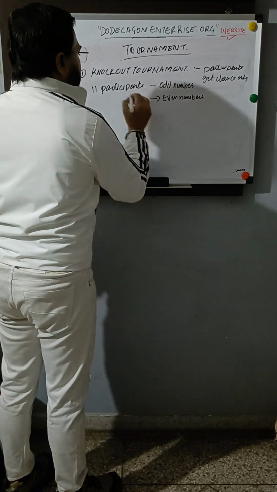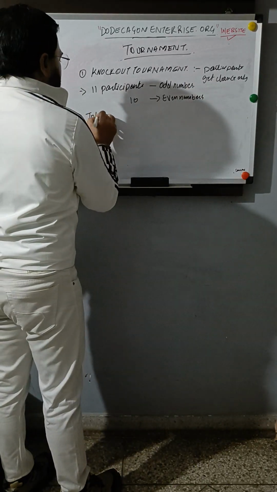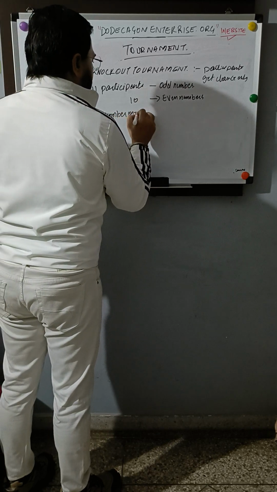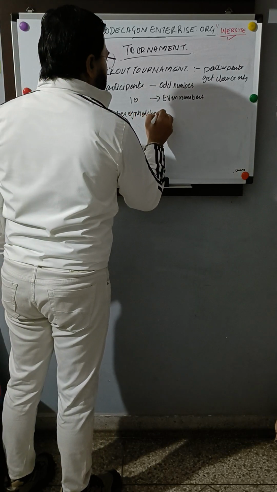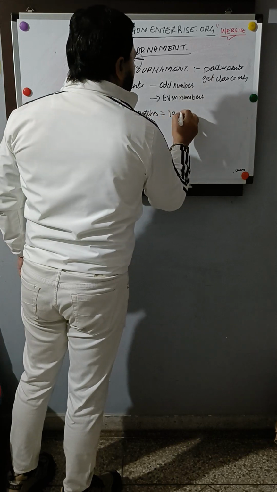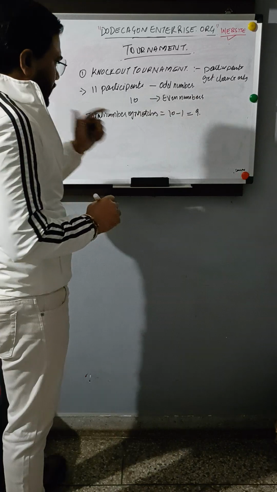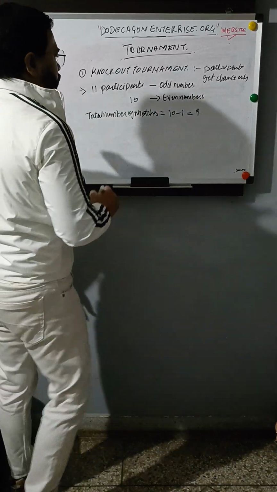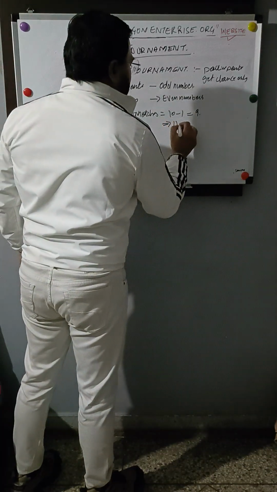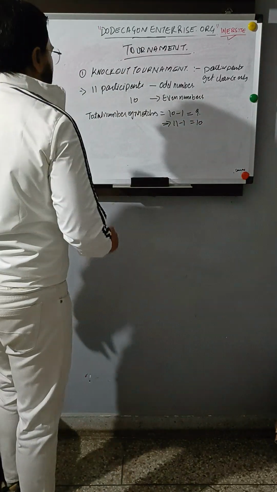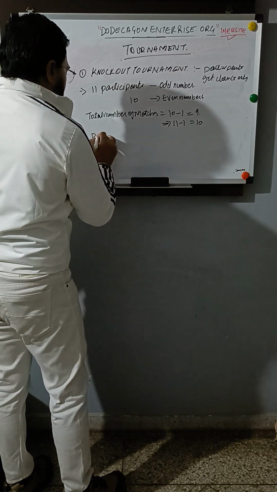If there are 10 teams, the total number of matches will be 10 minus 1, which is 9. So we have to subtract 1 from the total number of teams. If there are 11 teams, then there will be a total of 10 matches. Then coming to giving them byes.